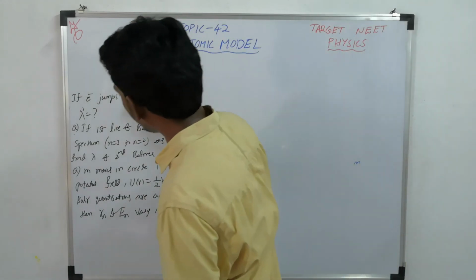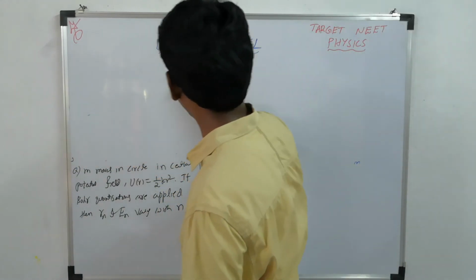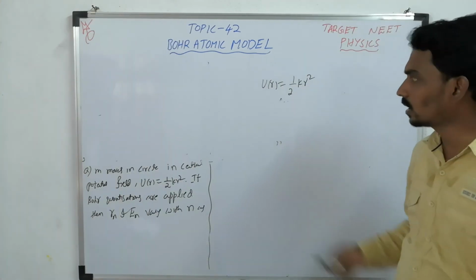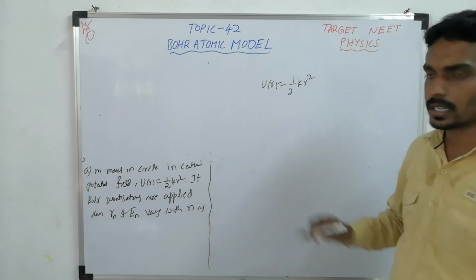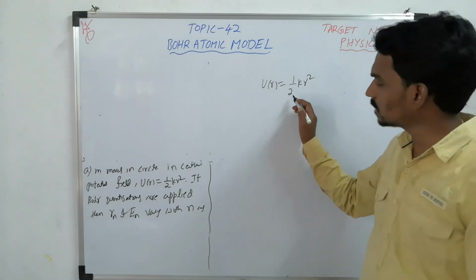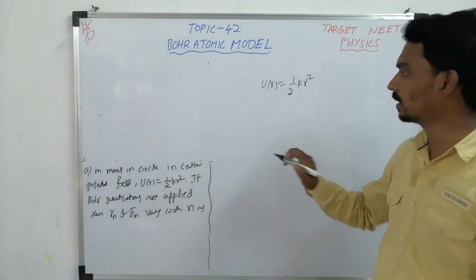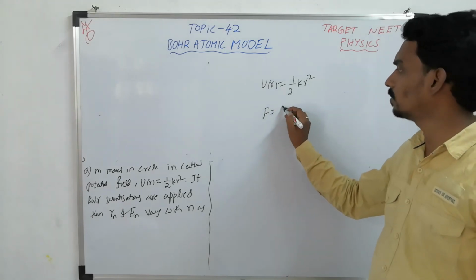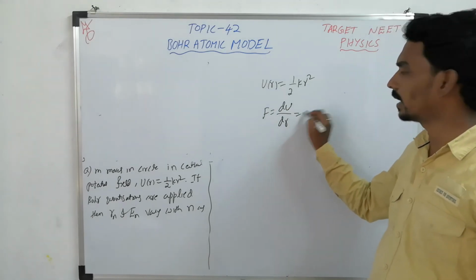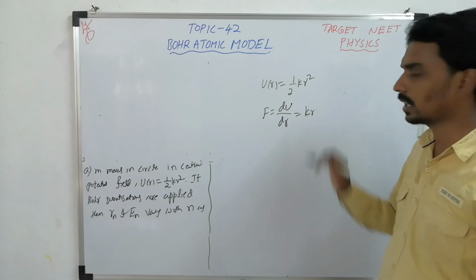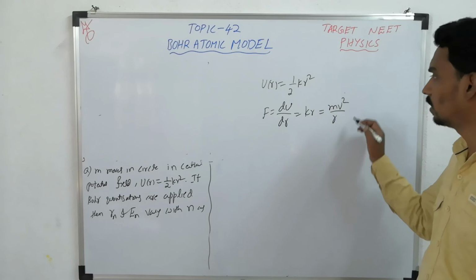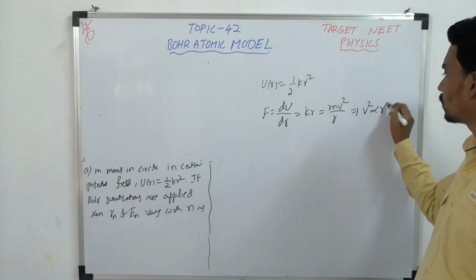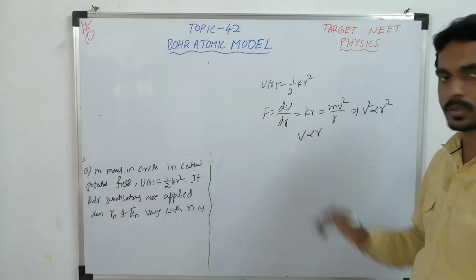Now the last and final question, let us try to understand the third question. U of r is half k r square. This is the conservative field energy they have given. Then what will the force become? The potential energy gradient, so it will become kr. And this will provide the required centripetal force, m v square by r. Then v square is proportional to r square, or v is proportional to r.